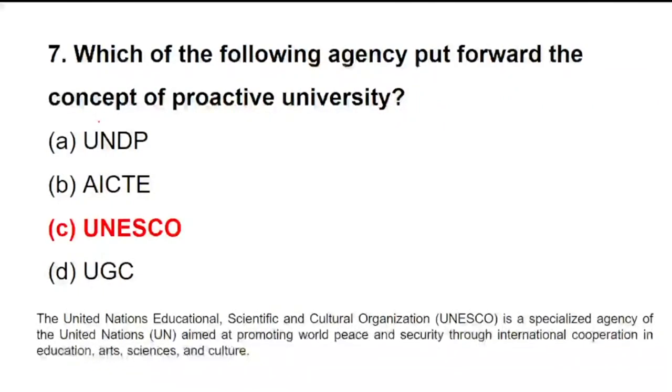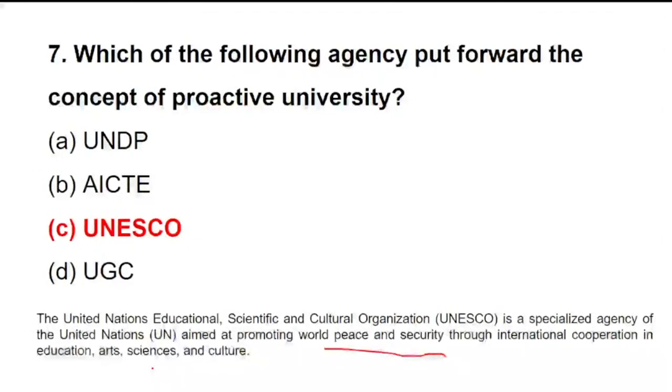No, the concept of proactive university is only put forward by UNESCO, the United Nations Educational, Scientific and Cultural Organization. It's a special agency which promotes world peace and security through international cooperation in arts, science and culture. Please remember, it is one of the proactive universities.